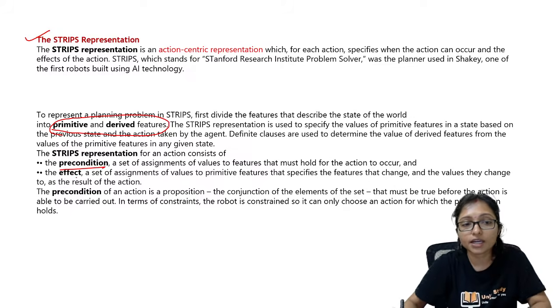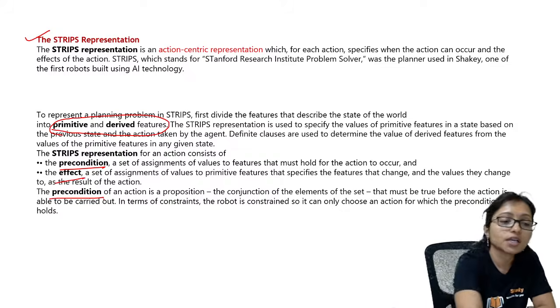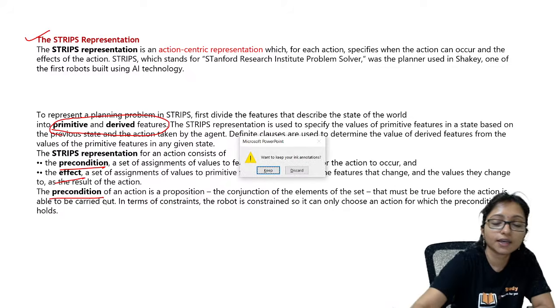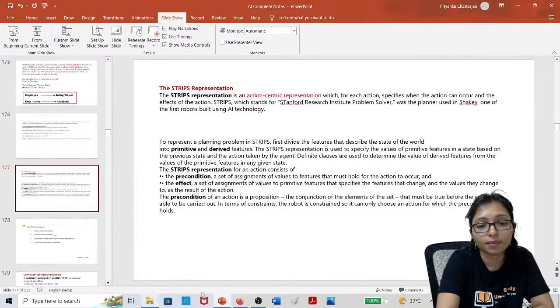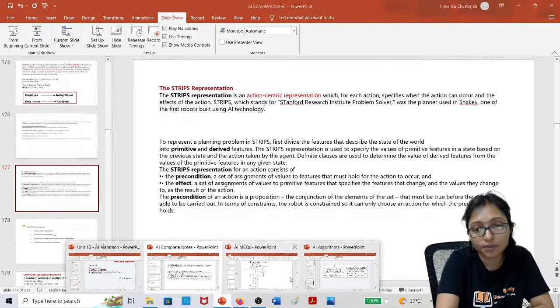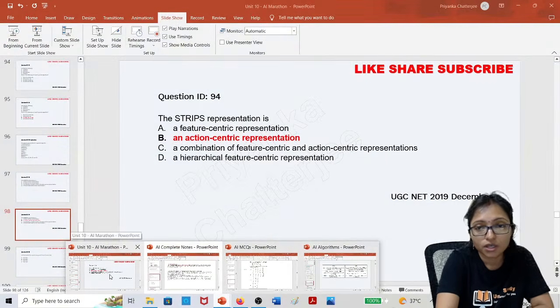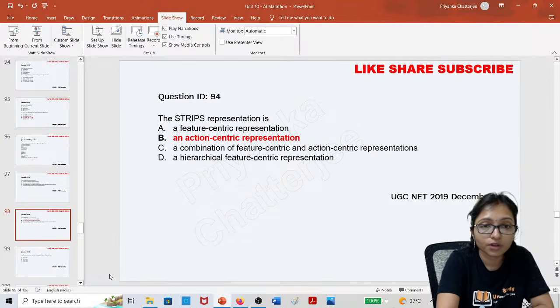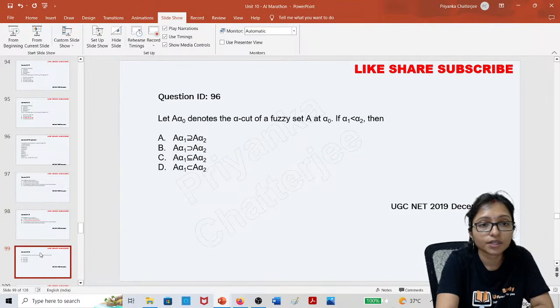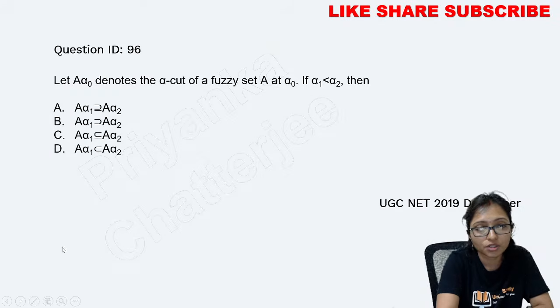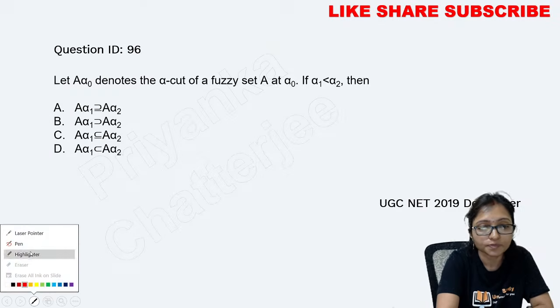Precondition, effect, and the preconditions will be there. These are the main parts of strip. So these are the knowledge representation techniques. You need to remember all knowledge representation techniques. So let's go for the next question. We did this question. Now this is a question on fuzzy set.